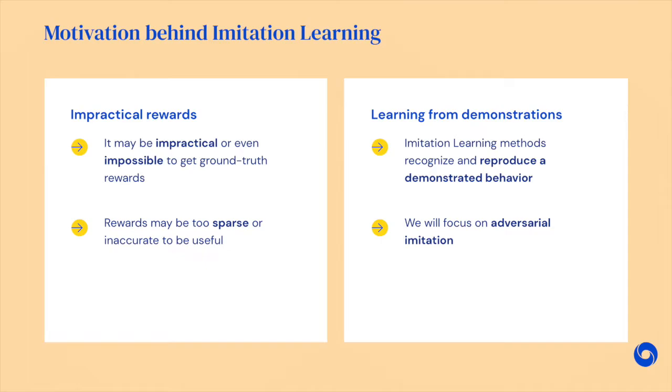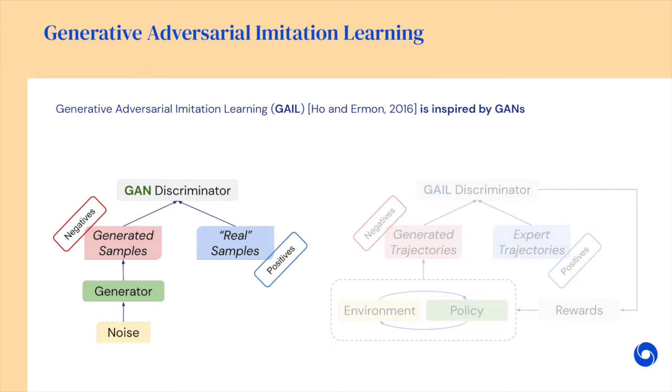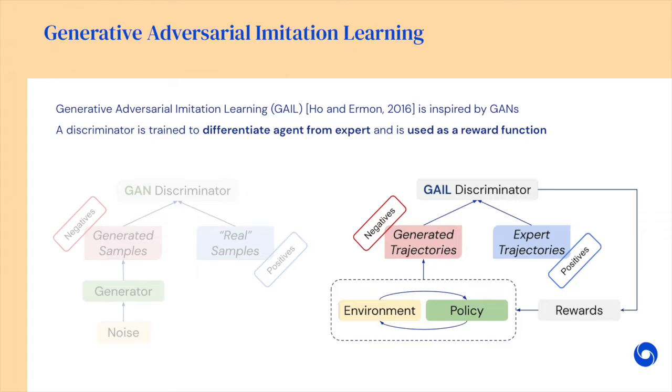There are a few approaches, but we'll focus on adversarial imitation. Generative adversarial imitation learning, or GAIL, is inspired by GANs. Here, a discriminator tries to assign higher values to expert trajectories and lower values to trajectories generated by the policy we would like to improve. These predictions are then converted to be rewards and input to the agents.